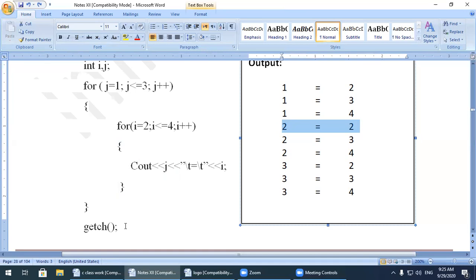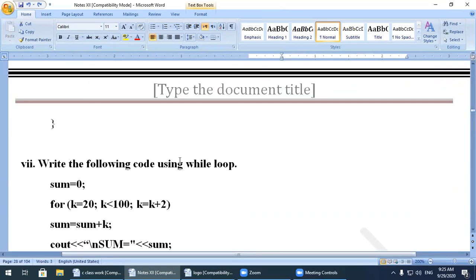So this is the best example, because in a digital watch we use 3 nested loops. Over here we use 2 nested loops for better understanding. So this one is called the nested loop. Loop within loop is called nested. Next question.